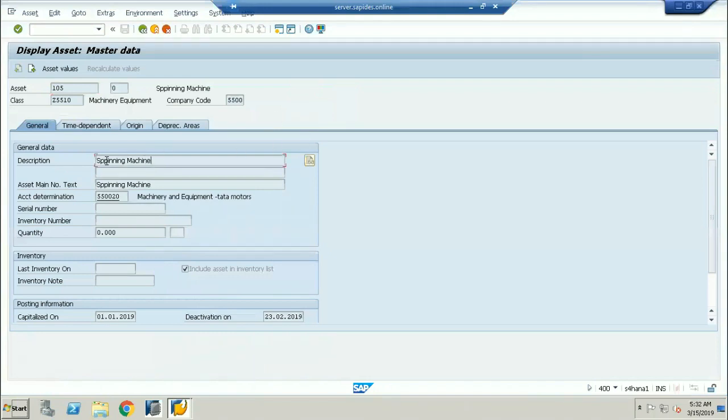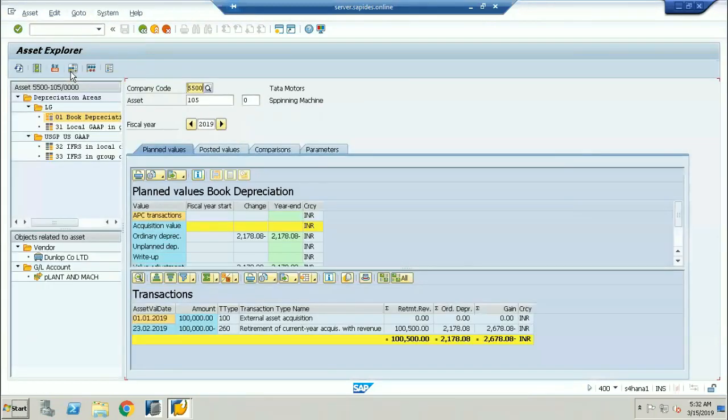Okay, spinning machine. If I go into the asset values, this asset has been acquired, with retirement of current year asset acquisition, so the retirement has been done. Now let me go with one more asset and I'll do the retirement of that asset.